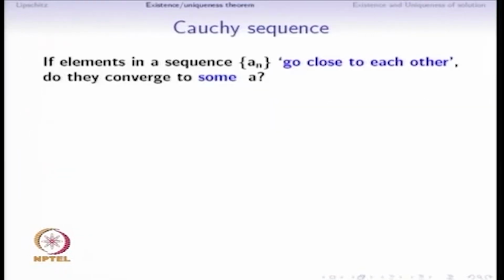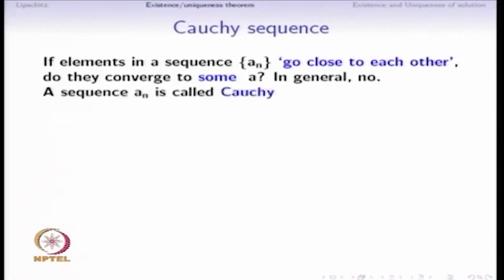In the context of convergence, we also need the definition of a Cauchy sequence. In the context of convergence, we like to say that elements in a sequence are going close to each other. So in general, if elements in a sequence a_n go close to each other, do they converge to some element a? The answer is in general no. Just because elements a_n are converging close to each other does not mean they will eventually converge to a number a. If it does converge, then we will call the sequence convergent. In order to arrive at that, we will define this property called Cauchy.